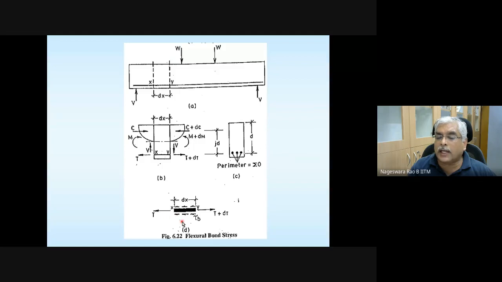How many bars are there? For all those bars, you sum it up. Sigma O is the perimeter; multiplied by the length dx it gives the total surface area, and multiplied by tau b it gives the resistance.